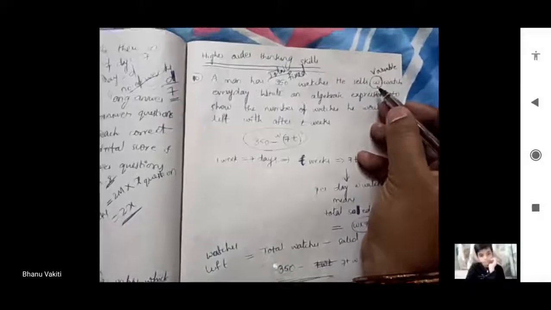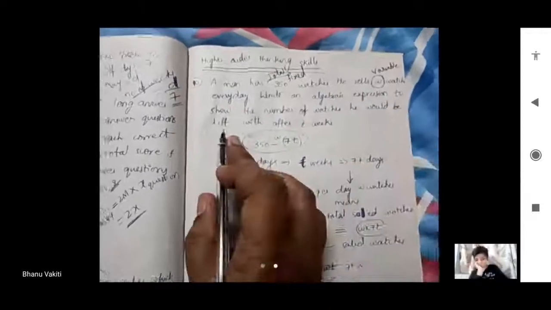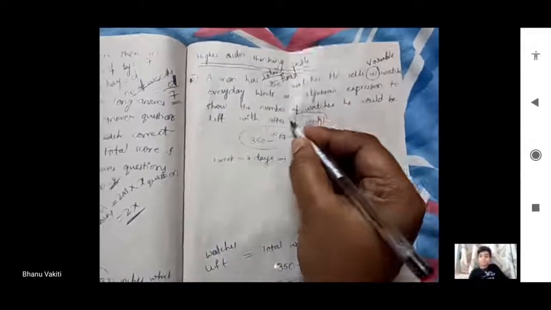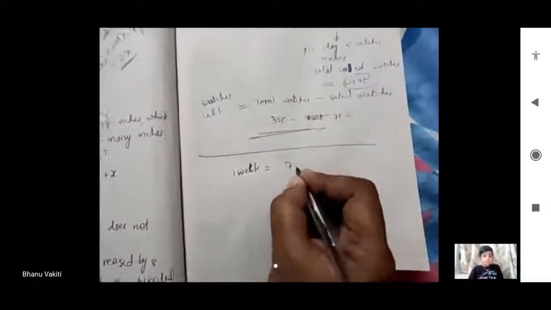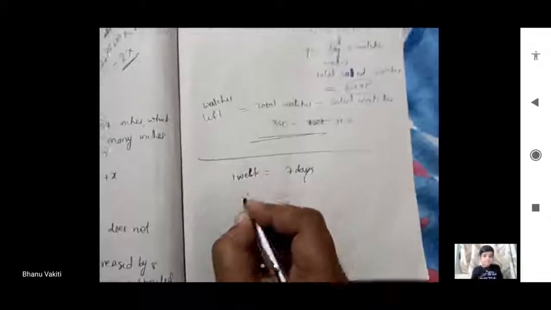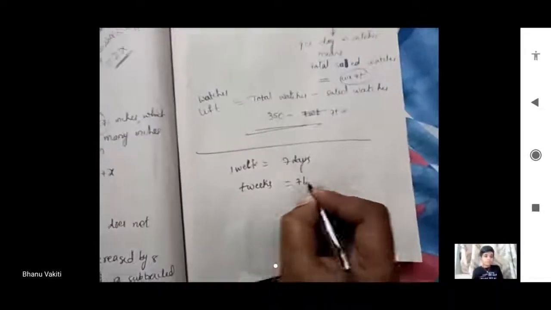350 watches, and each day he will sell W number of watches. Write an algebraic expression to show the number of watches he would be left with after T weeks. So 1 week is equal to 7 days. T weeks is equal to 7 into T days.